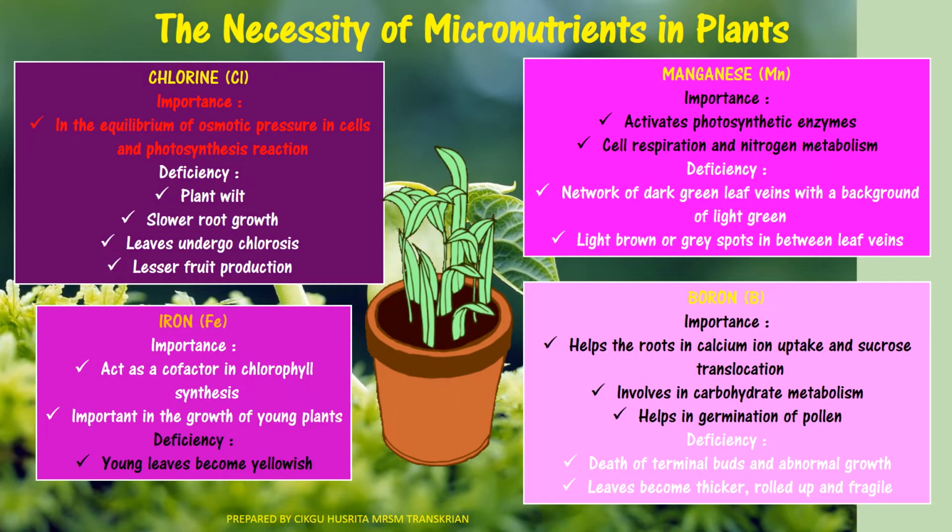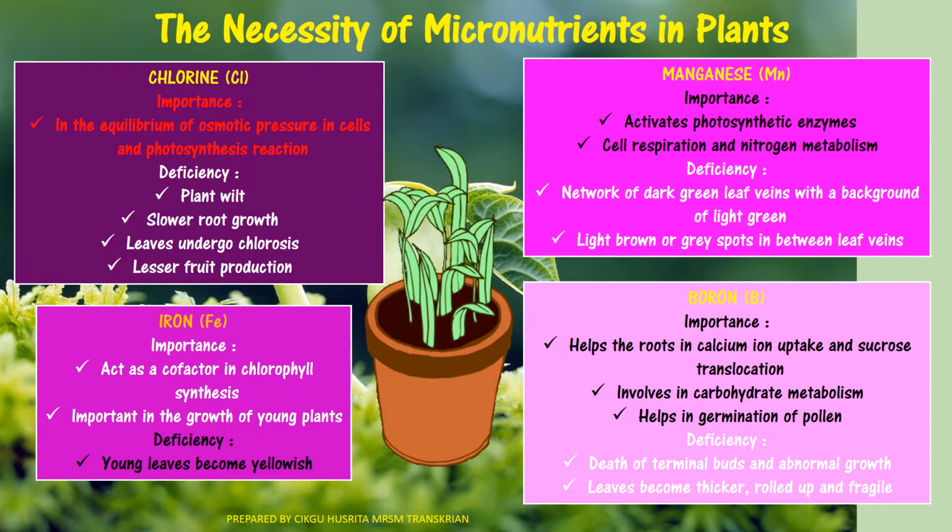Alright guys, so now we go to the necessity of the micronutrient in plant. So there are 8 micronutrients in plant. Micronutrient is the nutrient which is needed in a small quantity, but the plant needs this nutrient. Right. So the first one, chlorine. What is the importance of chlorine? Importance of chlorine is to equilibrate the osmotic pressure in cell and in photosynthesis reaction.